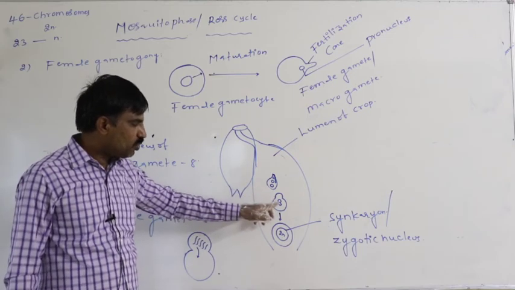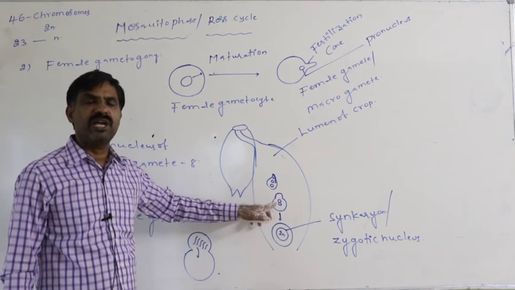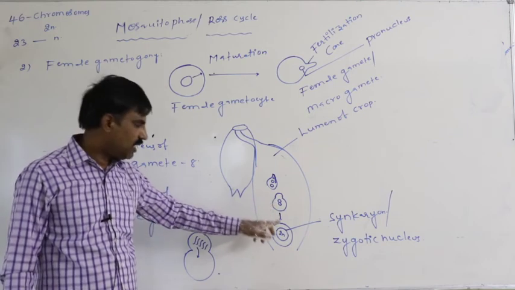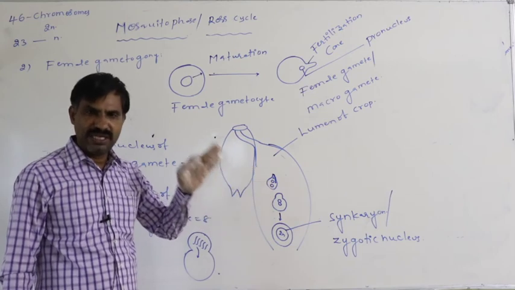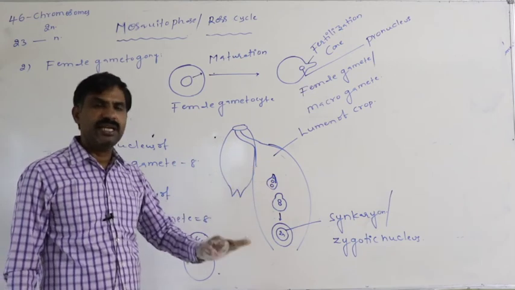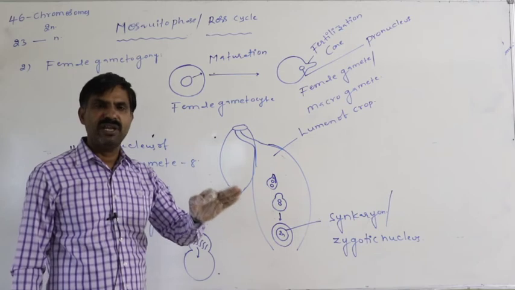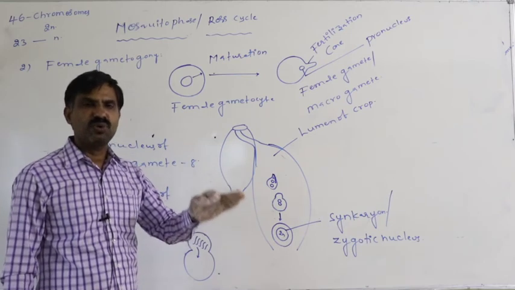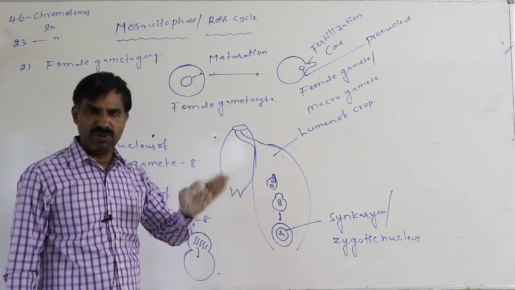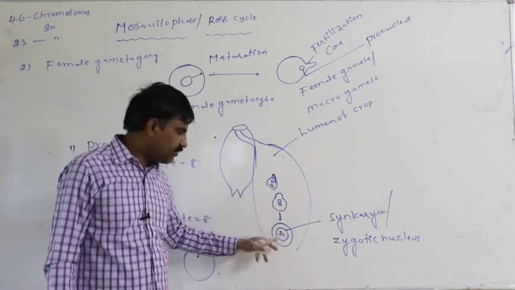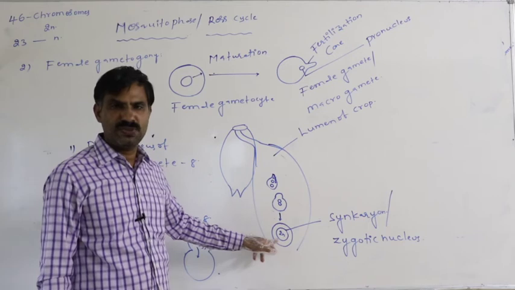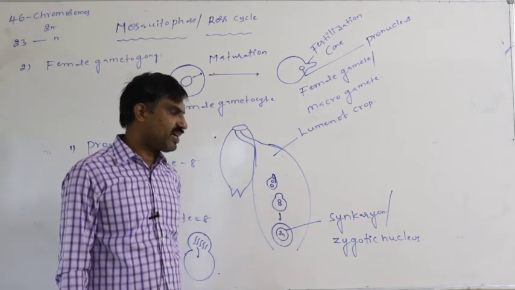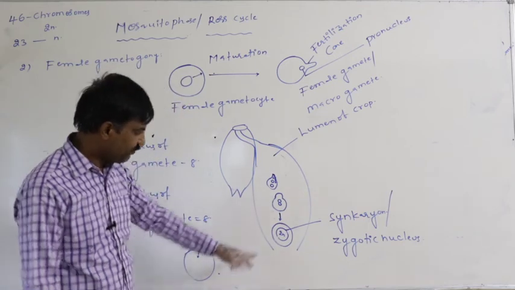Later, the chromosomes present in the male pronucleus move into the female nucleus, and finally inside the female nucleus the chromosomal number becomes double. That kind of nucleus with double the number of chromosomes is said to be the synkaryon or zygotic nucleus.